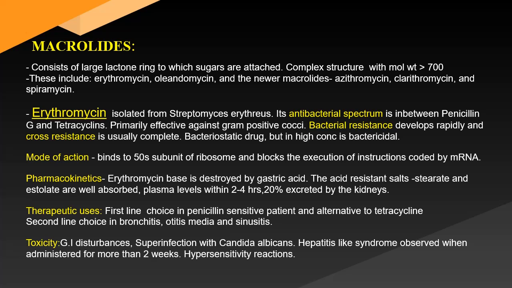But the problem is that bacterial resistance to erythromycin develops very rapidly, and there is usually cross resistance amongst the macrolide group. The mode of action of this drug is that, being an inhibitor of protein synthesis, erythromycin binds to the 50S subunit. Like chloramphenicol, it binds to the 50S subunit of the ribosome, and this blocks the taking up of instructions coded by the mRNA. So this is how these drugs interfere with protein synthesis. Naturally, the translation of proteins will not occur. They are bacteriostatic drugs, but in very high concentrations they are found to be bactericidal as well.